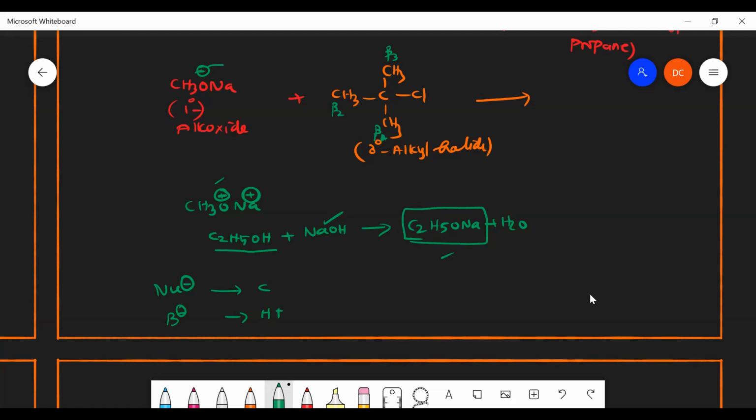Anywhere it can pick. Why? Because all beta carbons have the same number of groups, hydrogen only. That's why it can pick anywhere else, either beta 1 or beta 2 or beta 3. Okay.